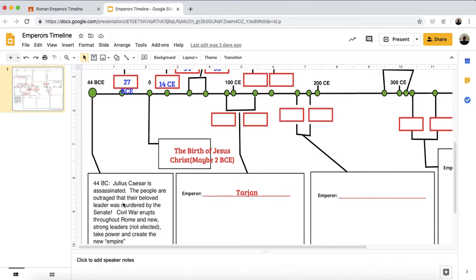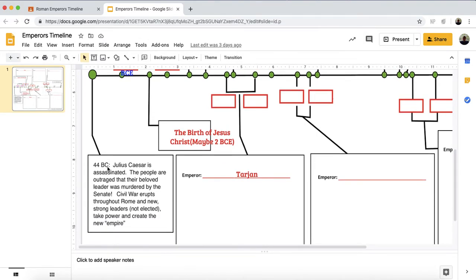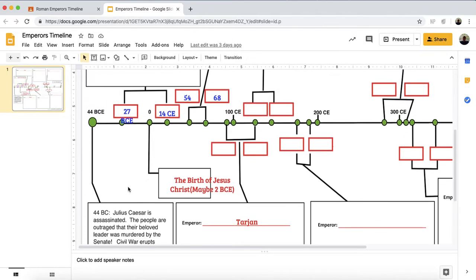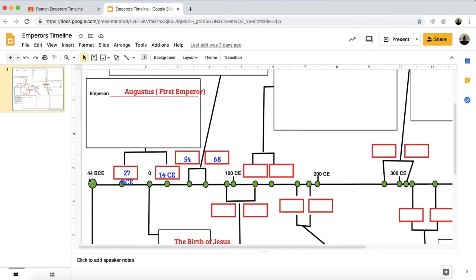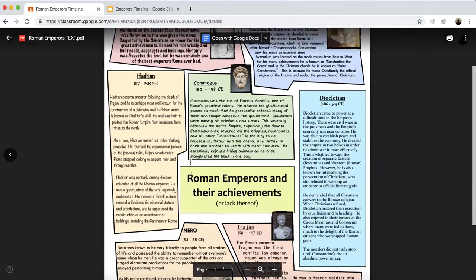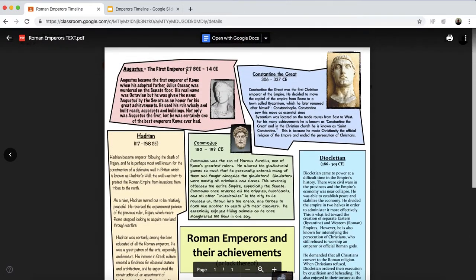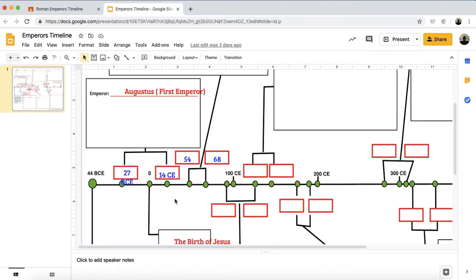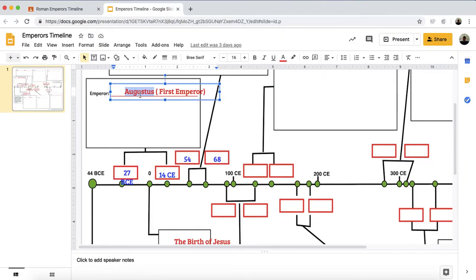What I want you to do, so this one's filled out for you. Julius Caesar's already dead, 44 BCE. Remember, some people put BC or BCE. Fortunately, I can't edit it. This is before. So you see here, this is the year 0. After 44 BCE, according to my reading, who was the next one? It should be Augustus. So you click on the box right here, put Augustus, and to help you remember him a little bit, put first emperor right next to him.